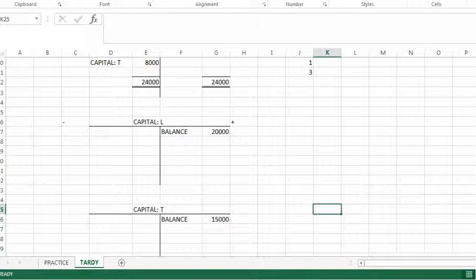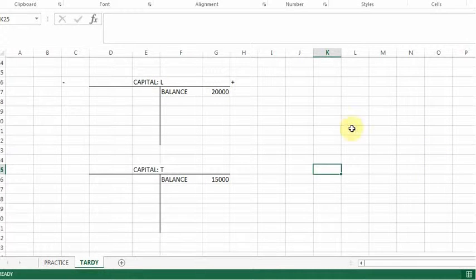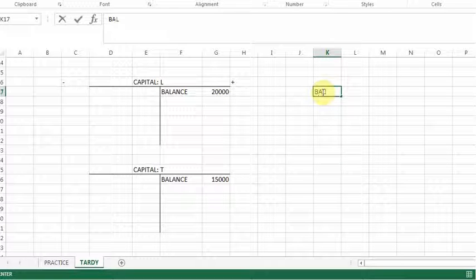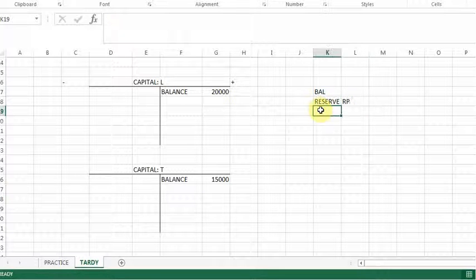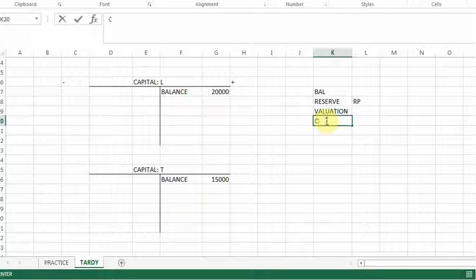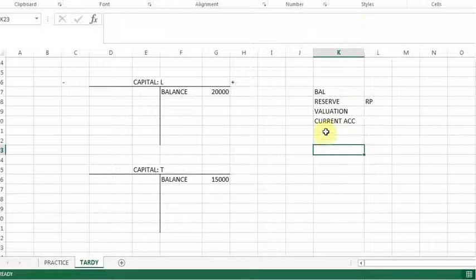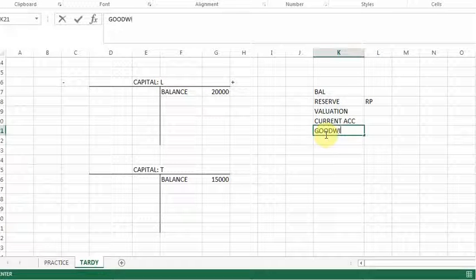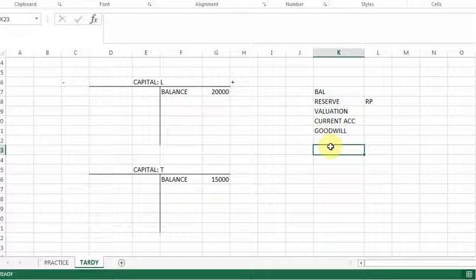Then I need to know what goes into a capital account. What goes into a capital account? First, my balance. Then I need to look for any reserves. Do I have reserves? I do. I have been given retained profit. Then what else do I need? I need the valuation to go into my capital accounts. And the last thing I need is the current accounts. And then also don't forget about the goodwill.